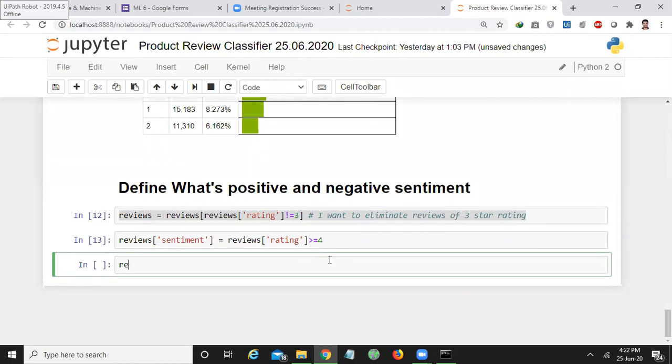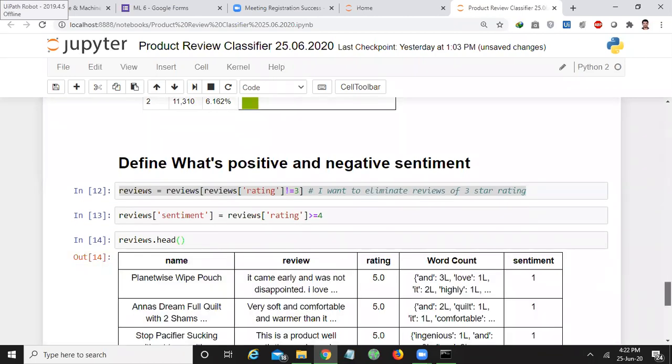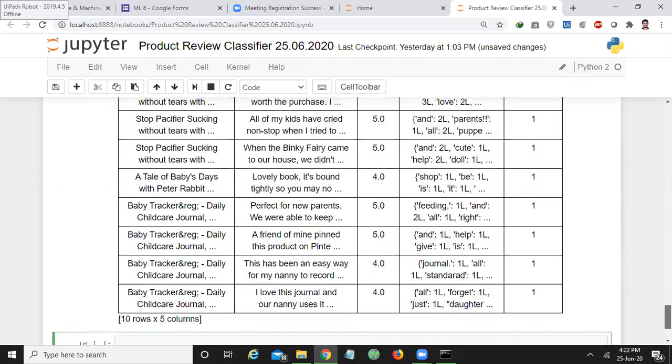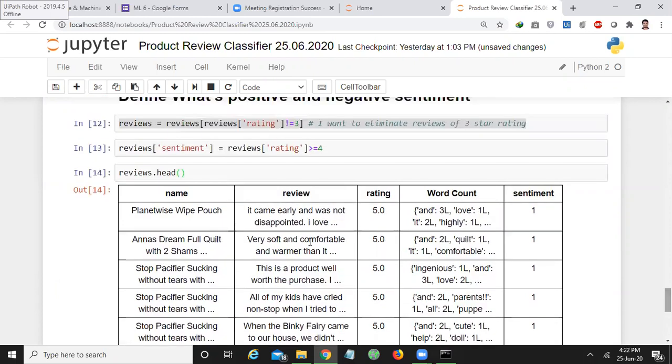Let us check the reviews again. See here, if you observe, if you have a 5-star rating, the sentiment is 1. With a 4-star rating also you have the sentiment as 1.